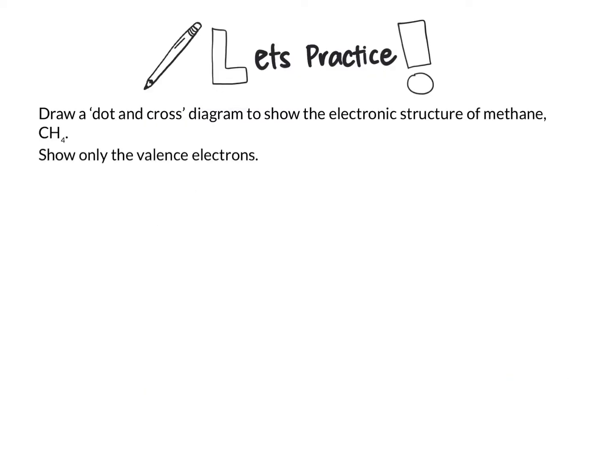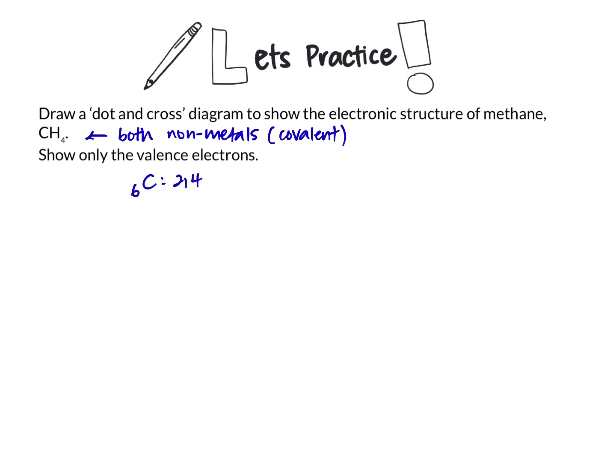For the second last practice, we will practice on methane, CH4. Pause, try it out, and play again once you are ready to check your answer. Now, let's look at the answer. Okay, both carbon and hydrogen are non-metals, so they form covalent bonds.